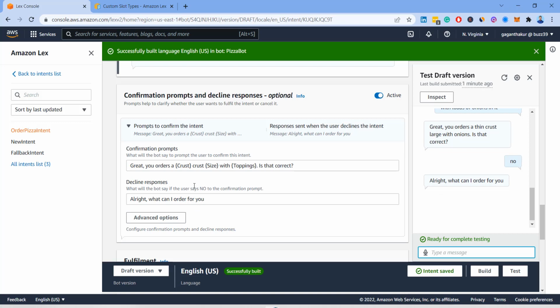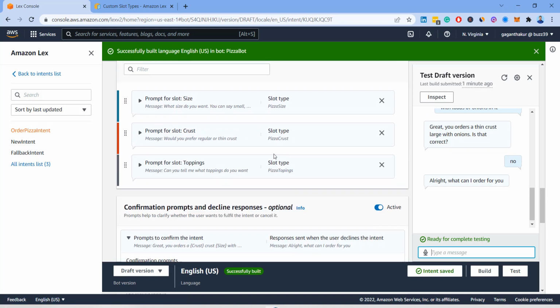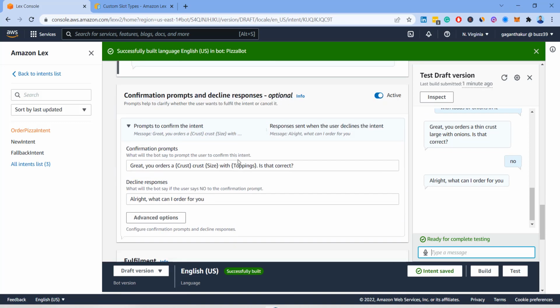So in this video we saw how we can train the models so that it can accept everything in a single go, and we also saw the confirmation and the decline responses.